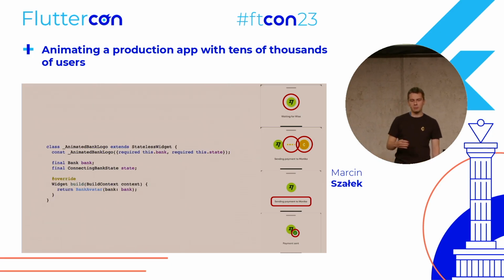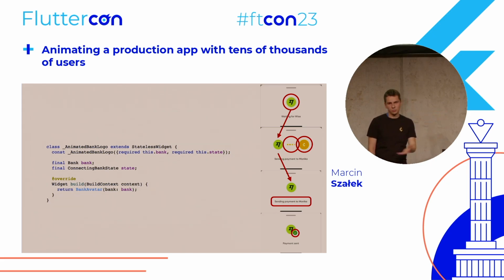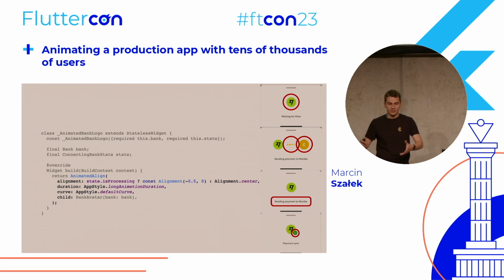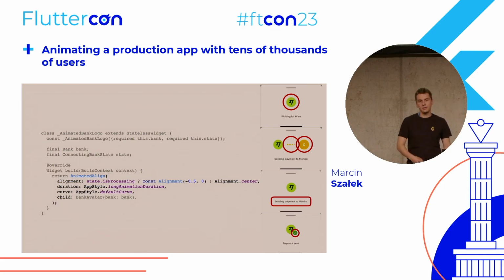Then for the animated bank logo, we can see that it starts at the center of the screen, then it moves to the left, and then it moves again to the center. And that's what this bank logo does. So to achieve this effect, we can just wrap the bank avatar with the animated align widget and animate the alignment. So if the state is processing, we want this bank logo to be aligned to the left. If it's not, then to the center. And this will create this effect of bank logo going to the left and to the center.